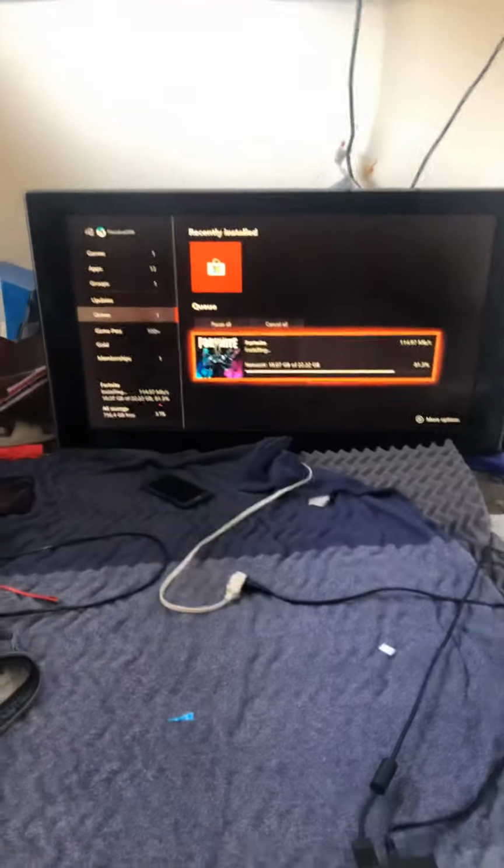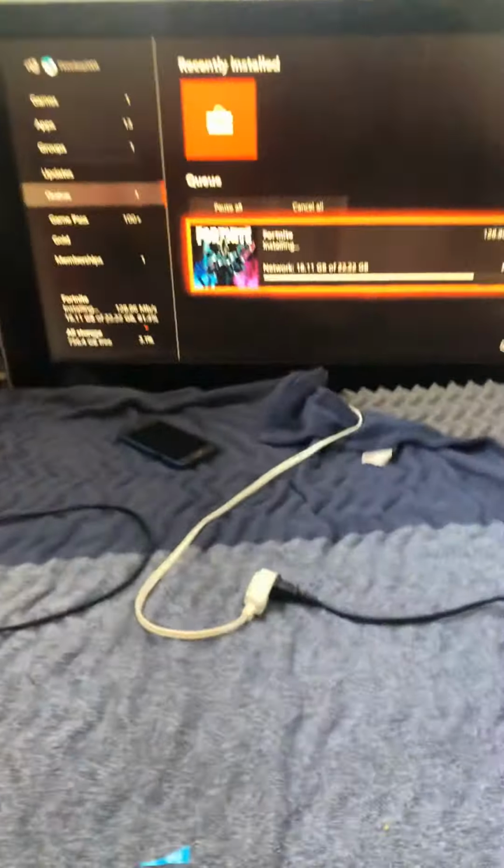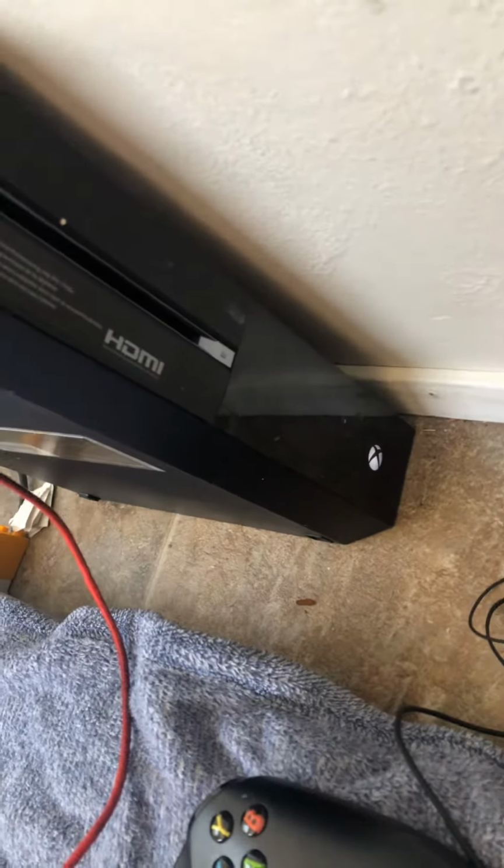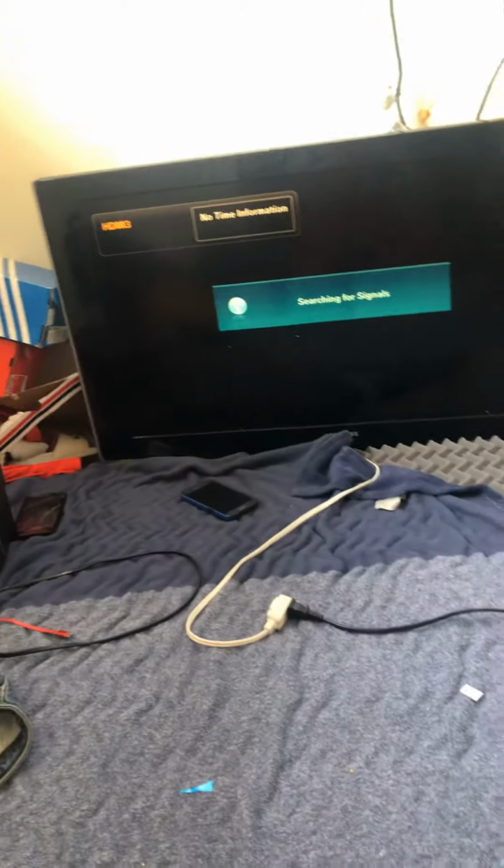This is how to get off from the Xbox One. So we'll switch up to this one because I already fixed that. Same thing. So you turn it on. Alright. And you wait. Wait till it pops up.